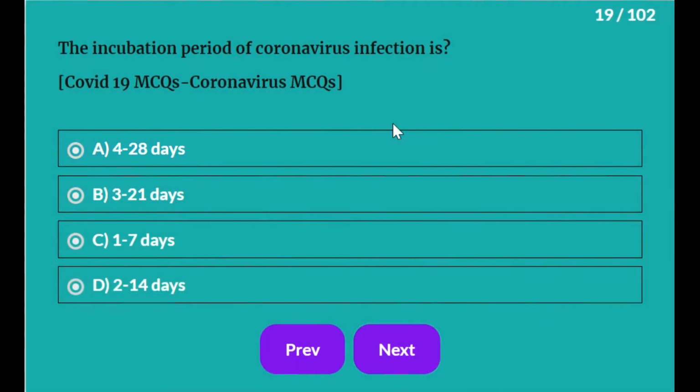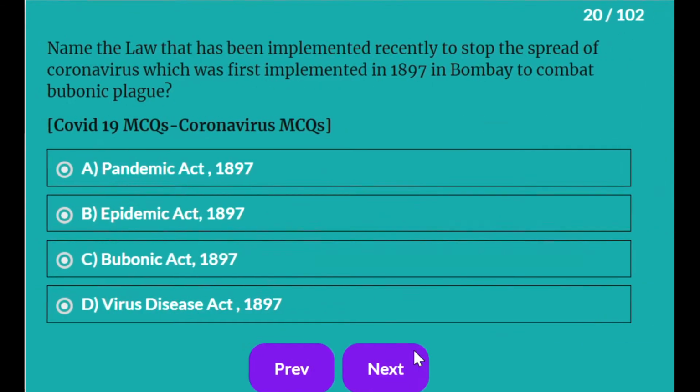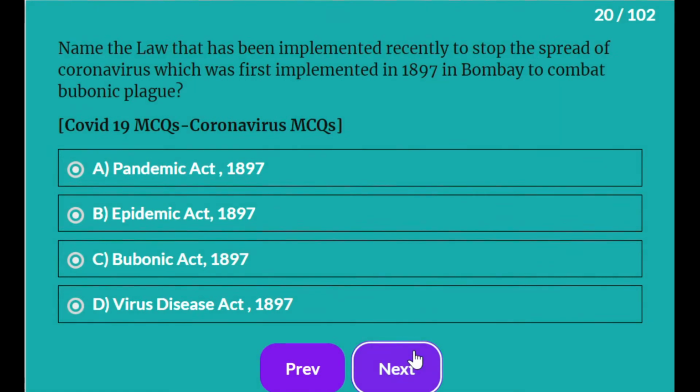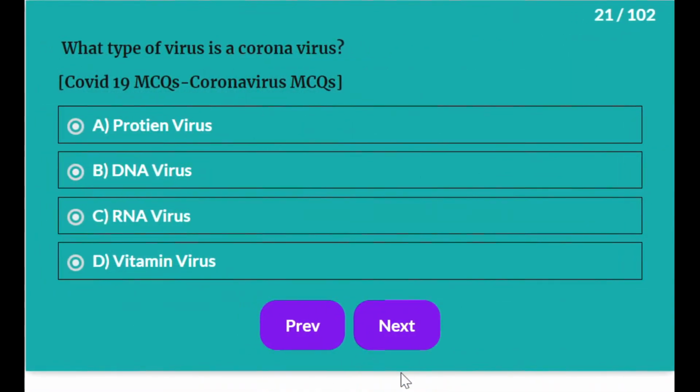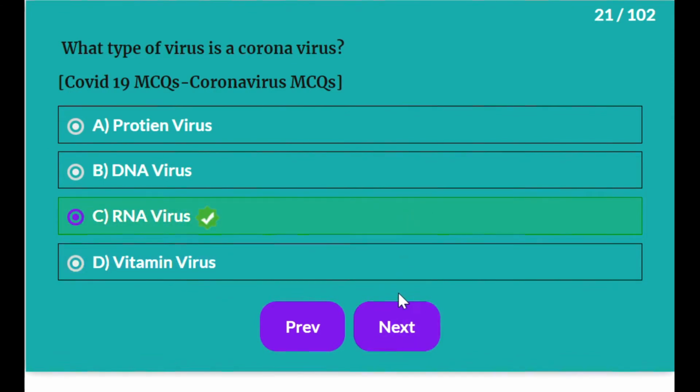The incubation period of coronavirus infection is 2 to 14 days. Name the law that has been implemented recently to stop the spread of coronavirus, which was first implemented in 1897 in Bombay to combat bubonic plague. It is Epidemic Act 1897. Which type of virus is coronavirus? It is RNA virus.